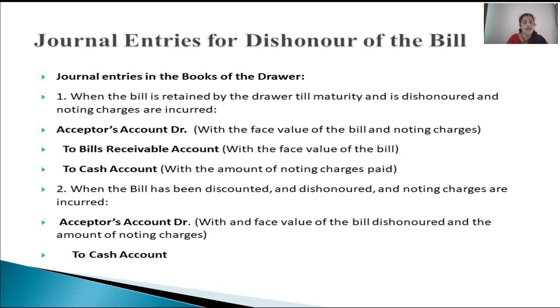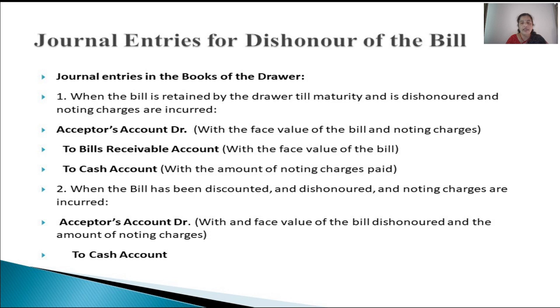In the same way, when the bill has been discounted and dishonored and noting charges are incurred, that means the drawer of the bill is not retaining the bill of exchange till the due date. He is discounting the bill with his banker, and now the bill is with the banker, and when the banker presents this bill to the drawee for payment, the acceptor dishonors that bill.